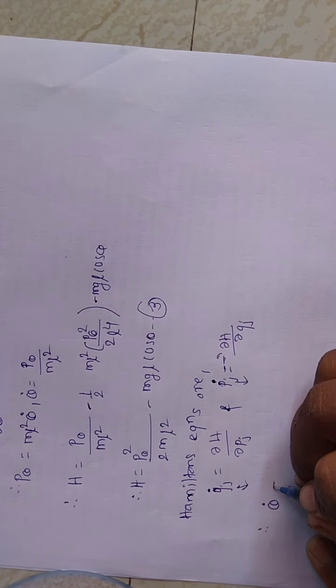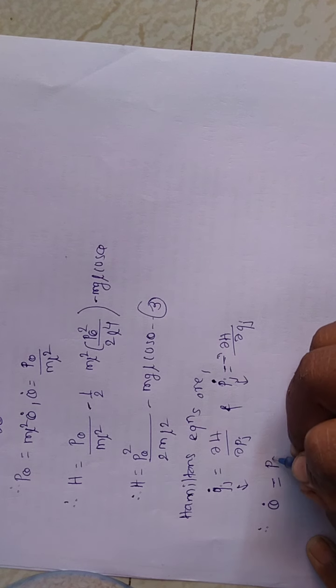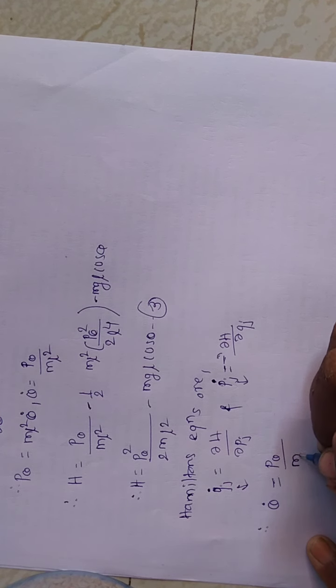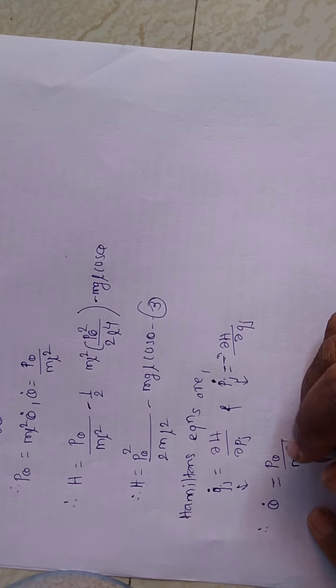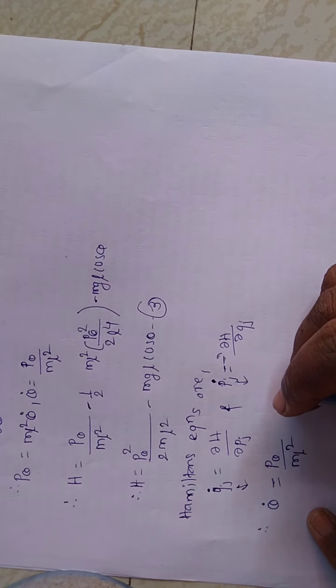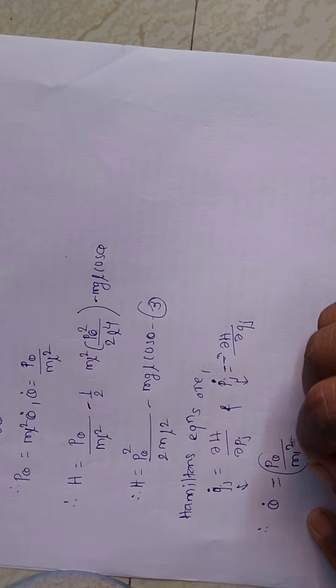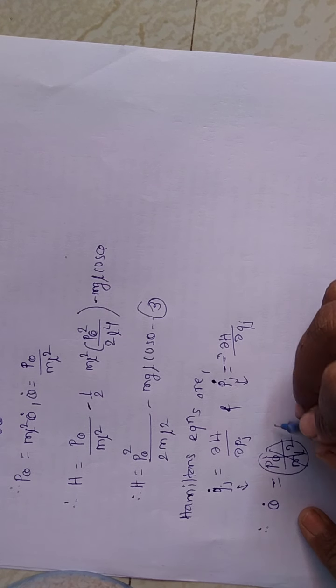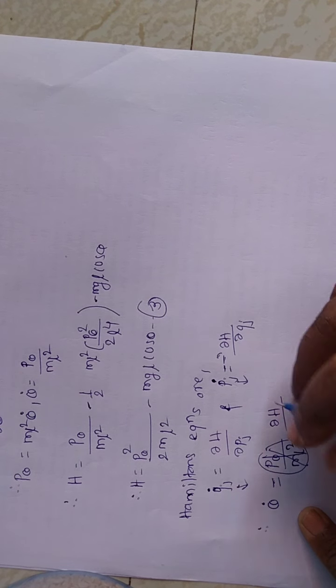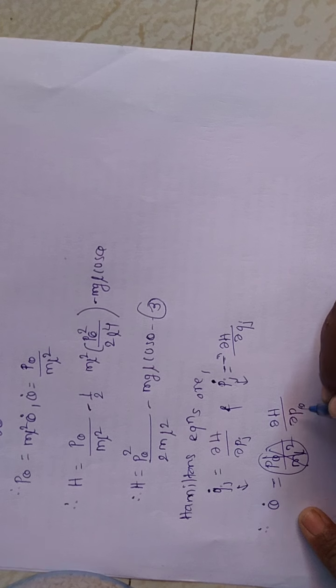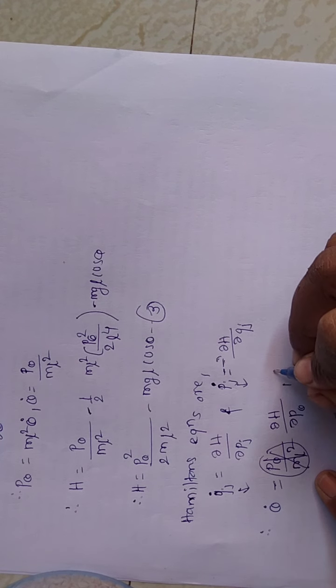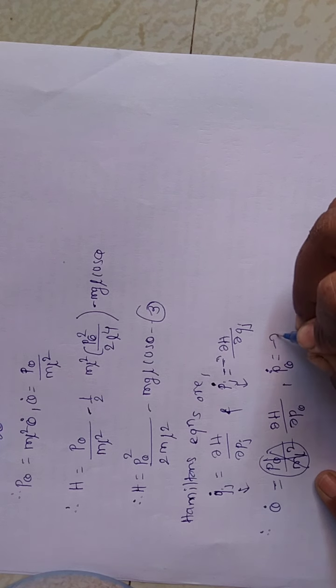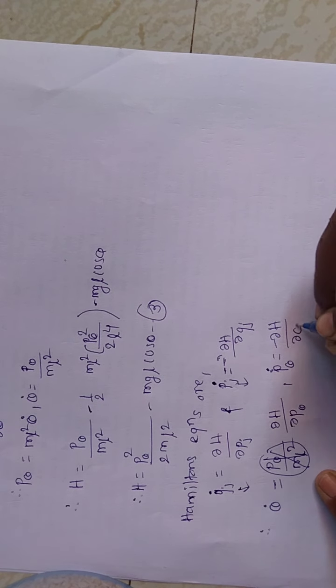So theta dot is equal to dou H upon dou p theta and p theta dot is equal to minus dou H upon dou theta.